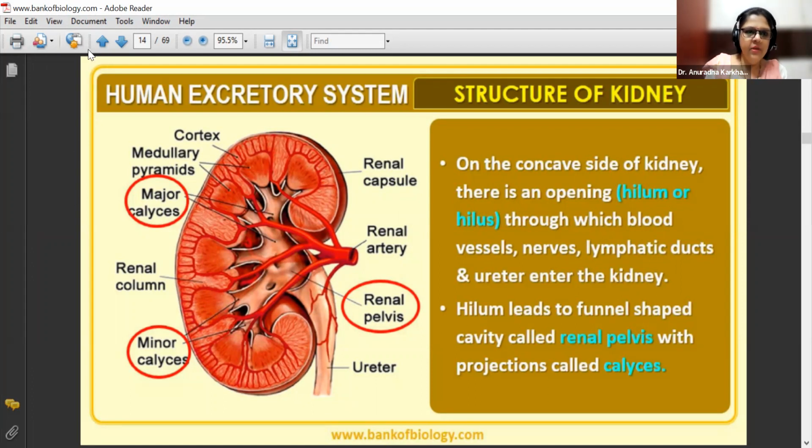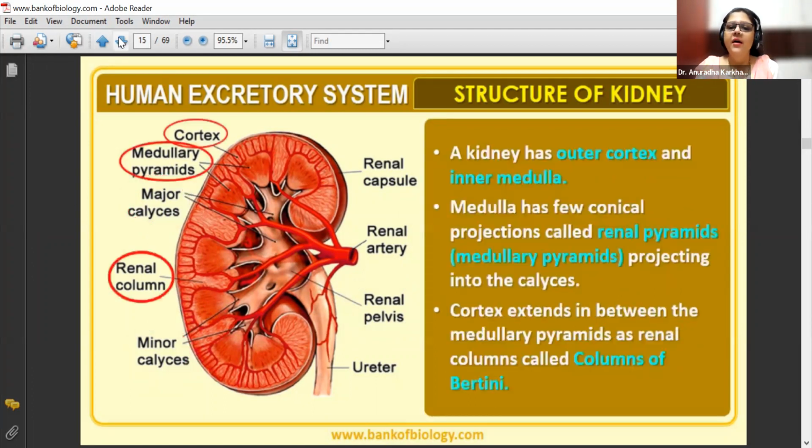Okay? Then, a kidney has outer cortex, inner medulla. As I said just now, the medulla has a few conical projections called renal pyramids or medullary pyramids projecting into the calyces. So this is what I was talking about, that the triangular shaped structures of the pyramids are directed towards the minor calyx, right? And then cortex extends in between the medullary pyramids as renal columns called columns of Bertini. Now this is something very important.